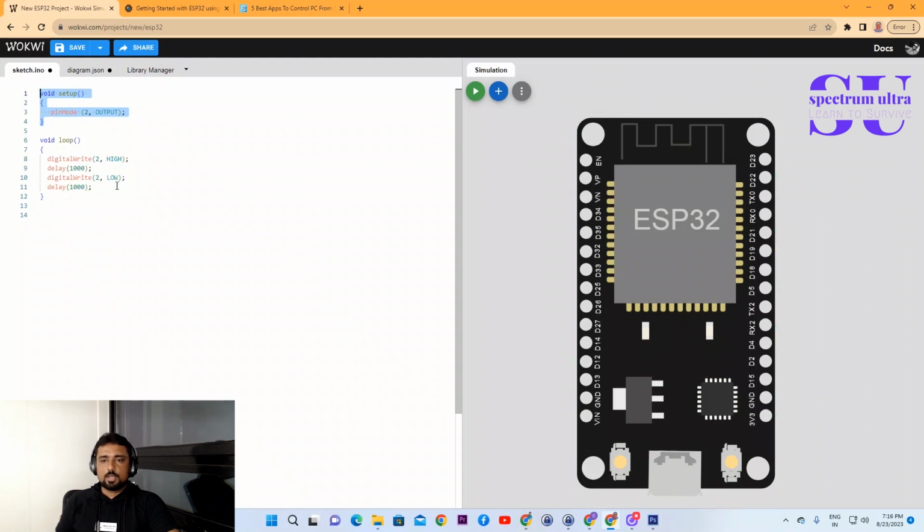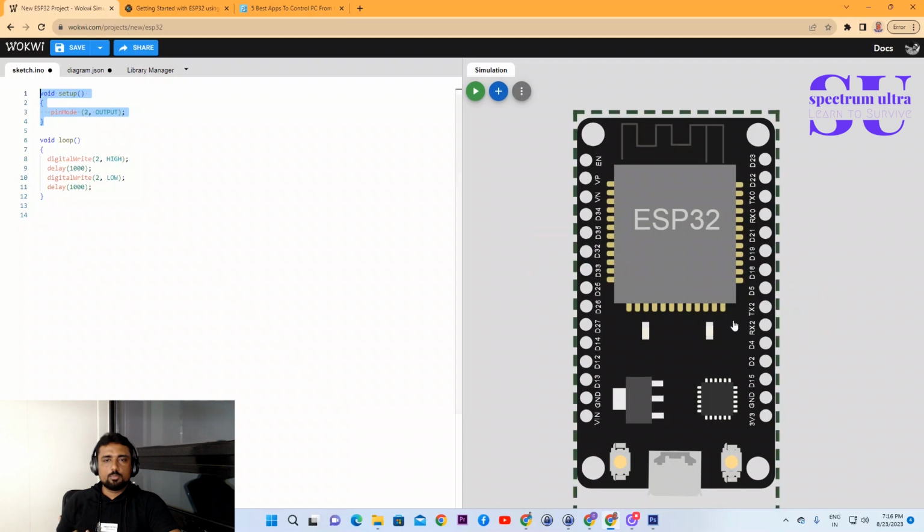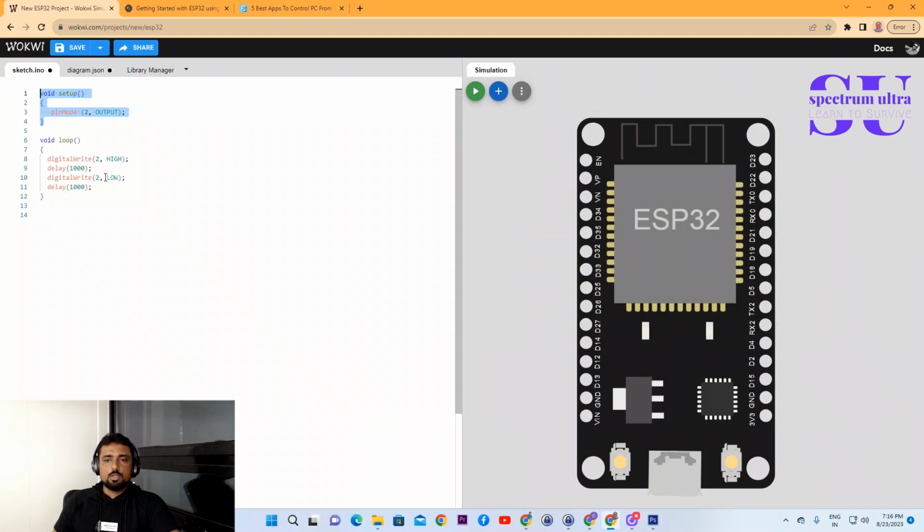Yeah. Now we have to know a little bit of the program also. On the left part of the code, you can see the void setup part of the code is for one-time running of the code. The complete code will run one time. That is for initialization purposes. Which pin is output pin, which pin is input pin, you have to declare there.